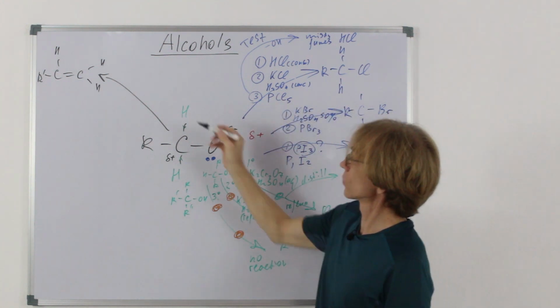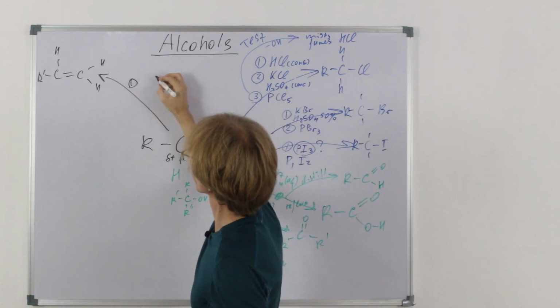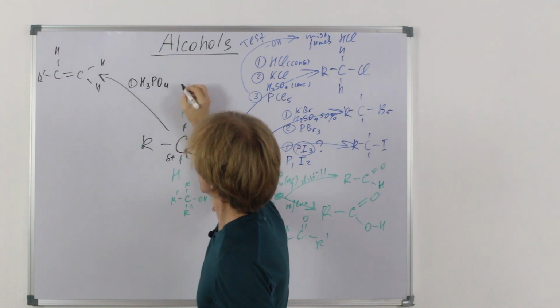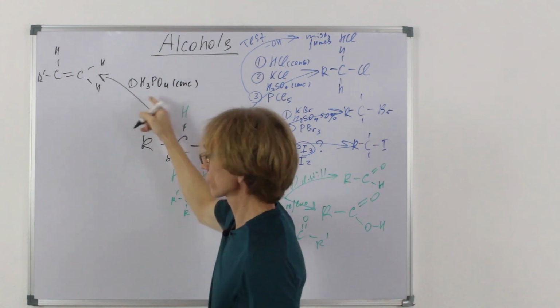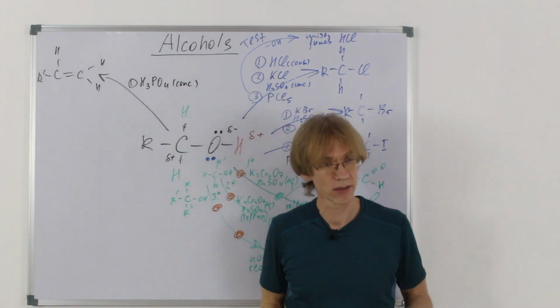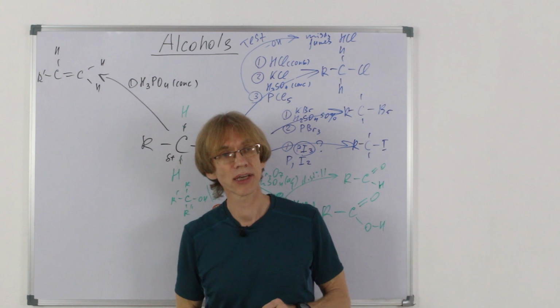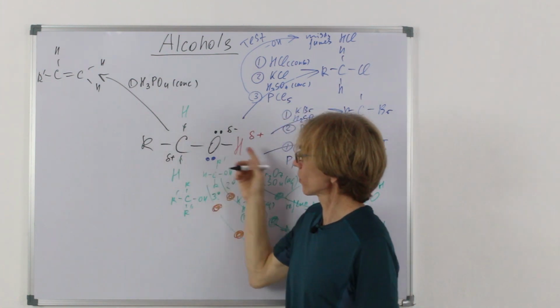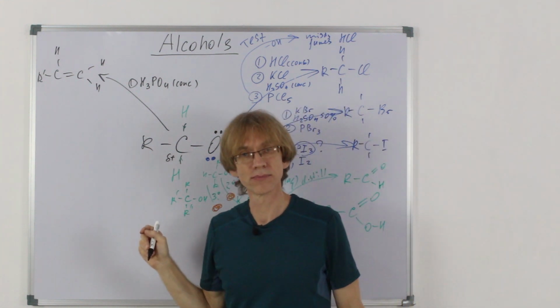So what are the conditions? One can do it with concentrated phosphoric acid. It's good because phosphoric acid is non-volatile, so you can heat it up and it wouldn't escape, and it's also non-oxidizing, so it wouldn't oxidize alcohols.